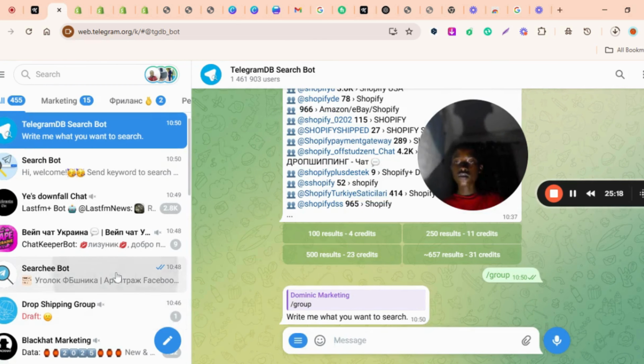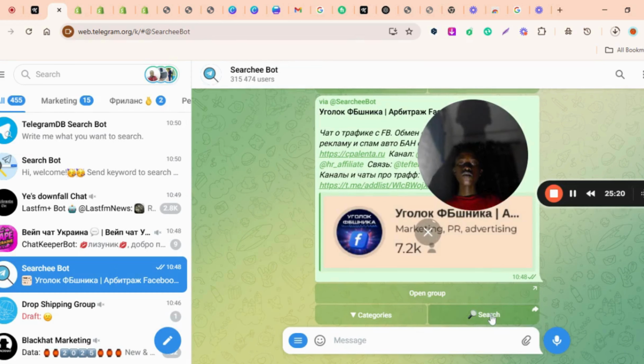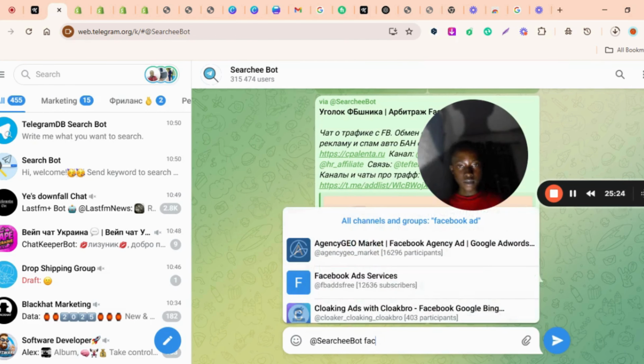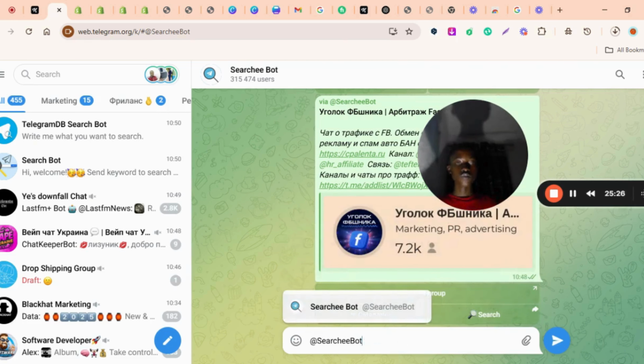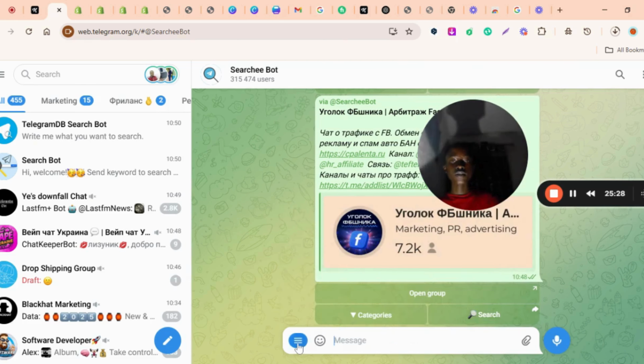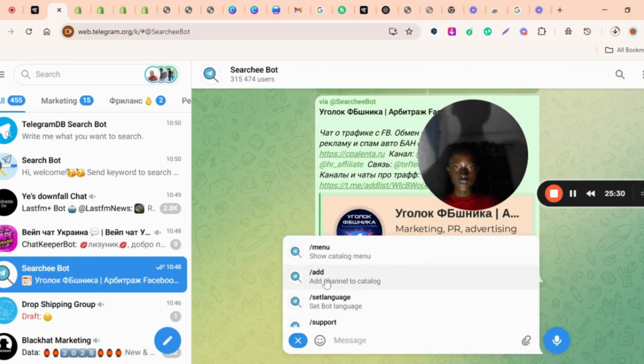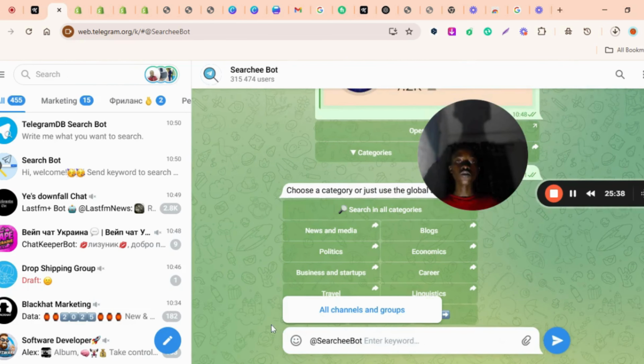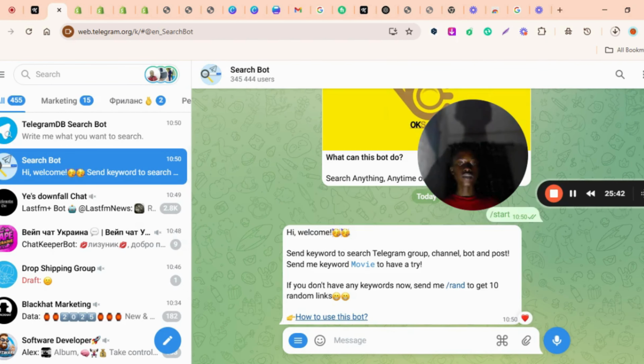This searchy bot, we have to press search again. This search, we go back and we press what we want. If you don't want to press that search, you have to click this button. Then we see, okay, show catalog menu, search in all categories. Then we search again. And this search bot's own is, I can say, maybe the simplest.